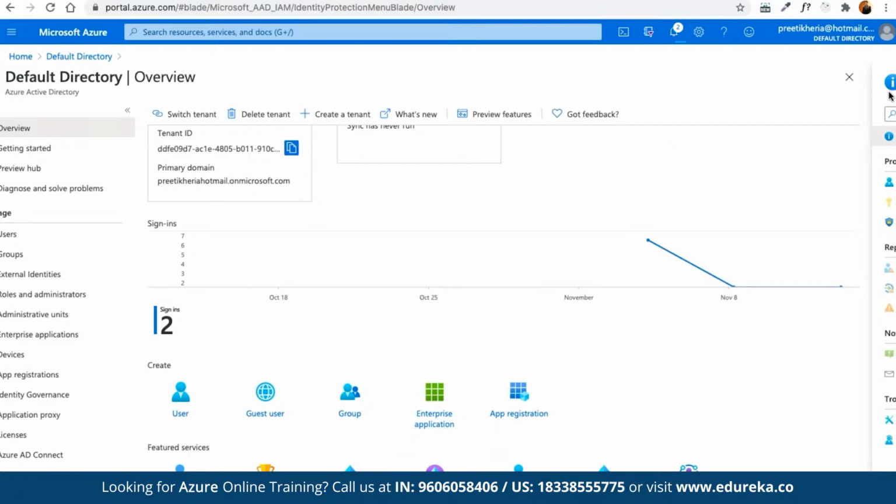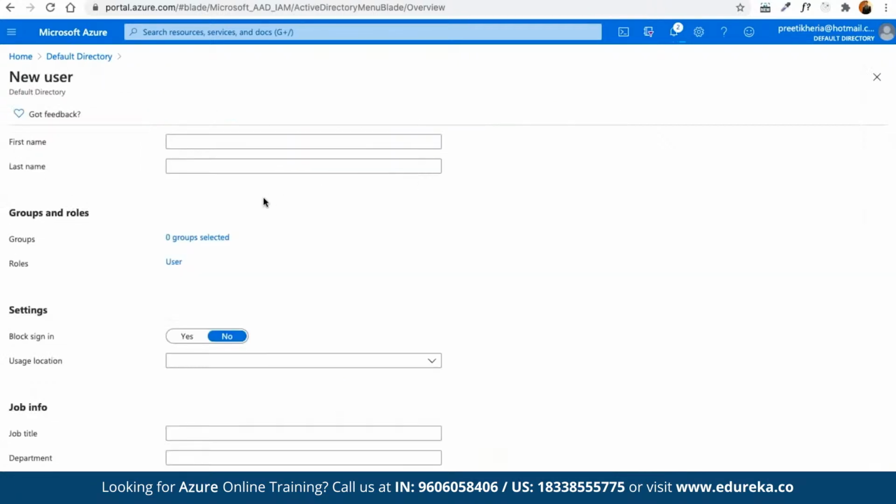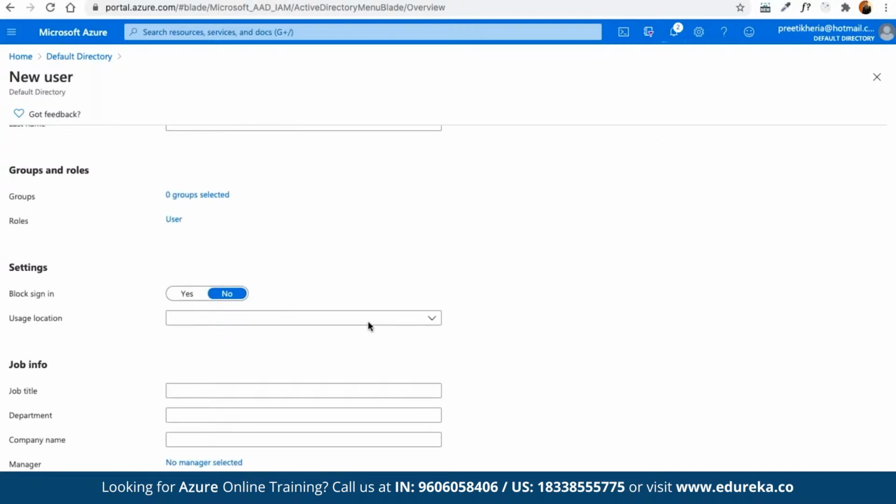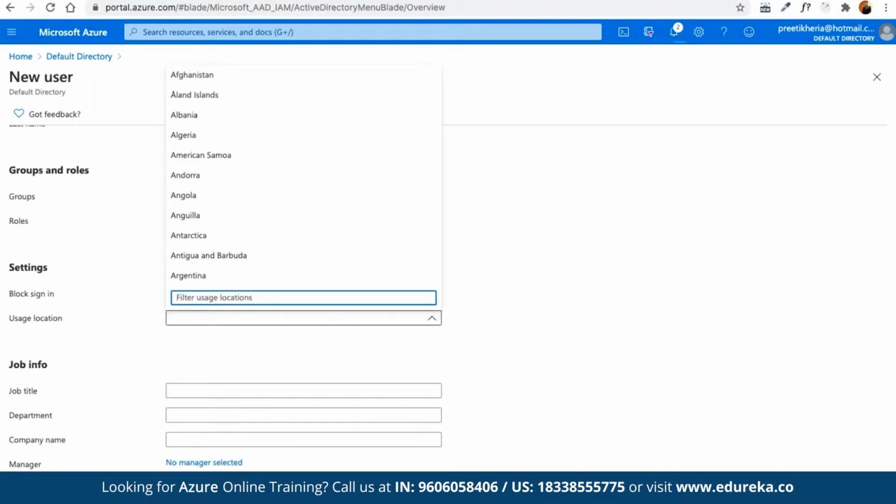If you want to create a new user, we can find the user creation option here. We can choose to create groups and assign roles to these different users accordingly. Then we can block the sign-in process and define the usage location. That means if we want to restrict the user from any specific country, we can define the location as well, along with specifying other details such as job title, department, company name, and manager.